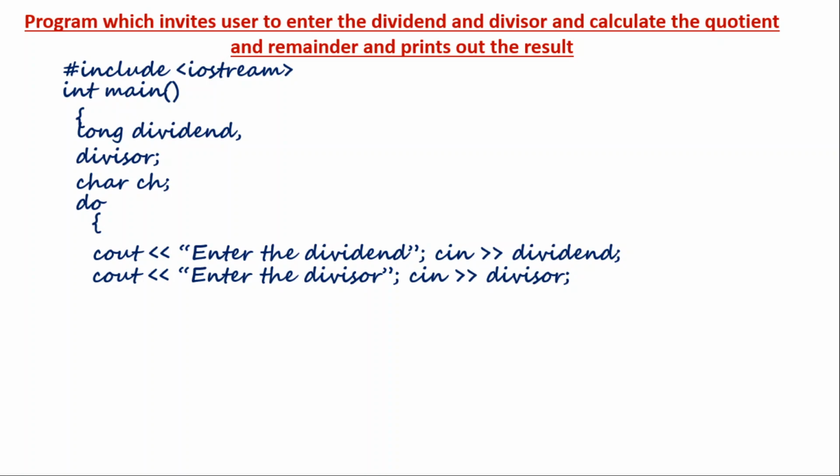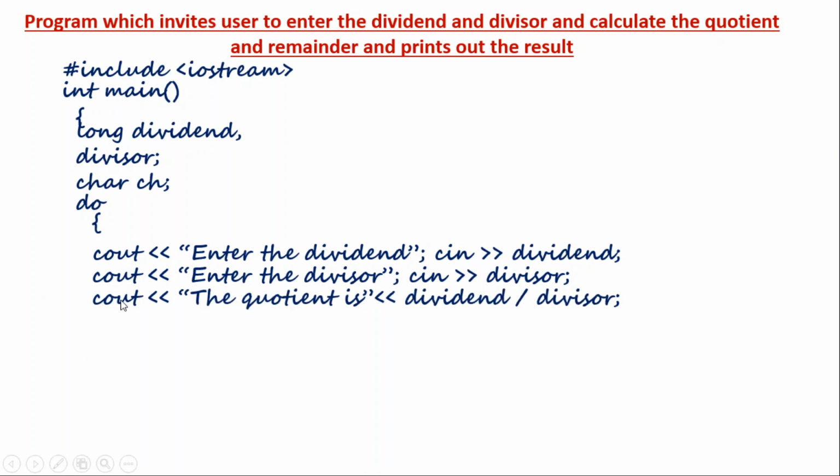What should be the next step? Yeah, it should calculate the quotient and the remainder. So the next step is basically the calculation of the quotient, along with displaying it. That is carried out in a single step here. You can carry it out another way, or you can calculate here: quotient is equal to dividend divided by divisor, then display the quotient. But what I have written here is a different way. I am calculating it and displaying it at the same instant.